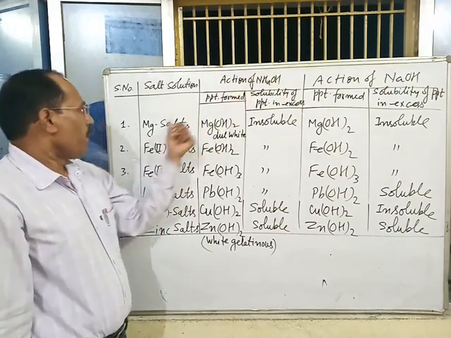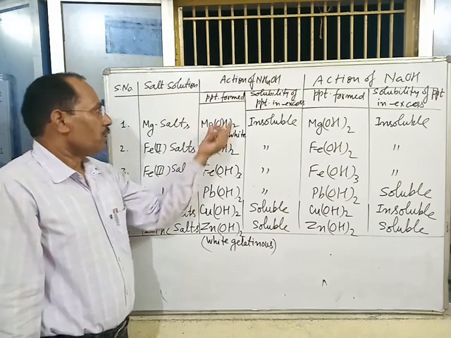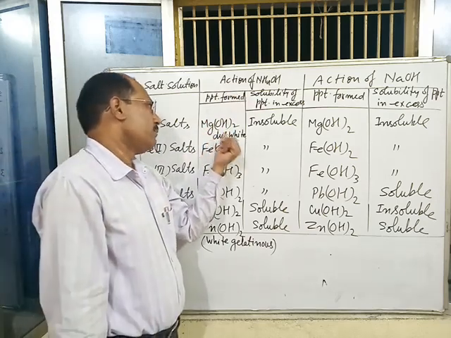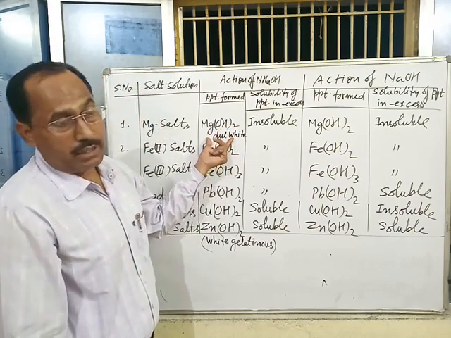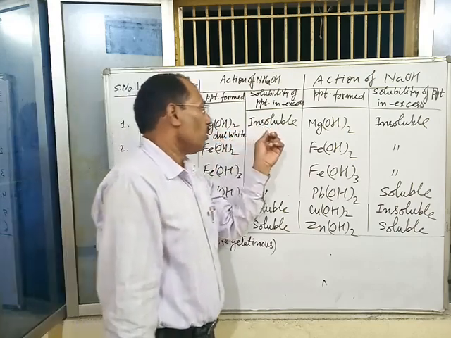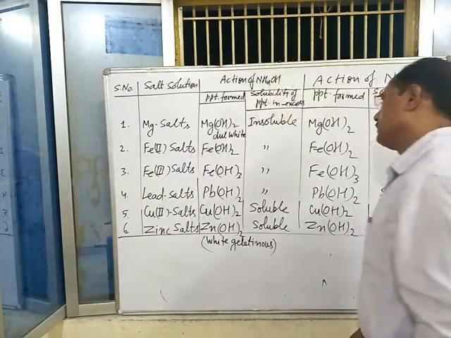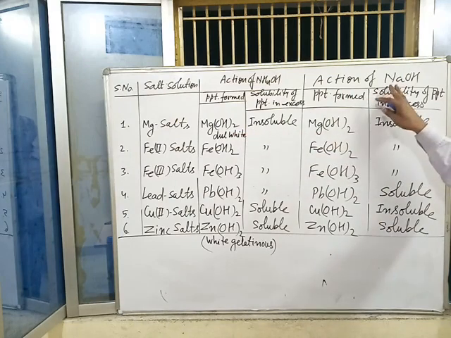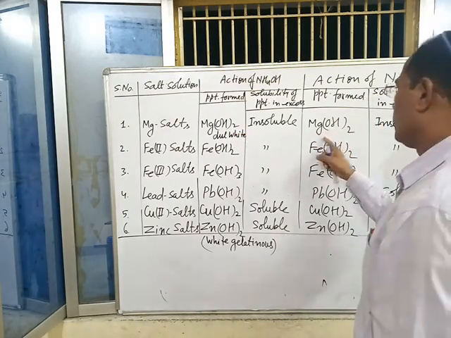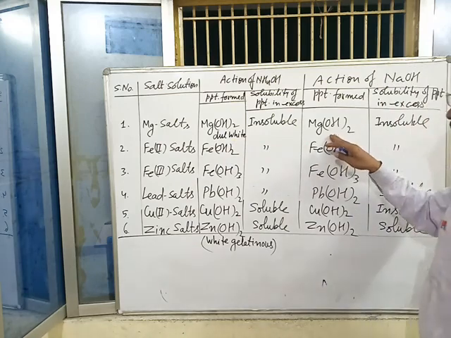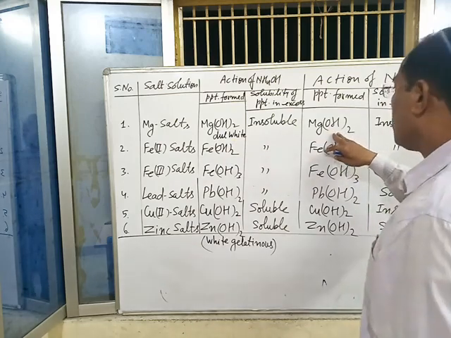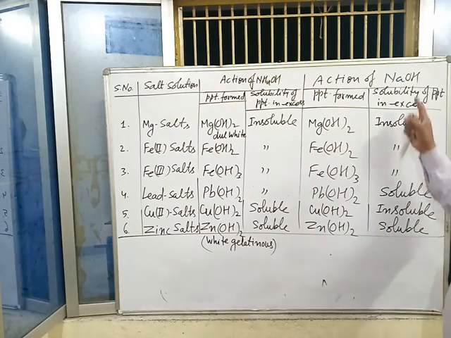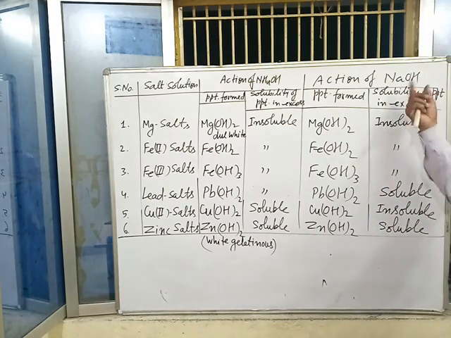How? When magnesium salt is treated with small amount of NH4OH, dull white precipitate of magnesium hydroxide is obtained, which remains insoluble in NH4OH. Same to same, when magnesium salt solution is treated with small amount of NaOH solution, the same appearance takes place, meaning dull white precipitate of magnesium hydroxide is formed, which remains insoluble in excess of NaOH.